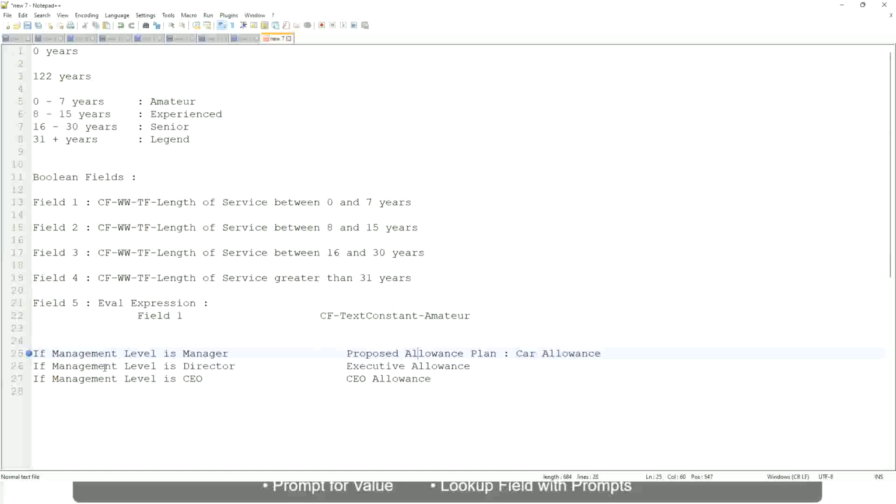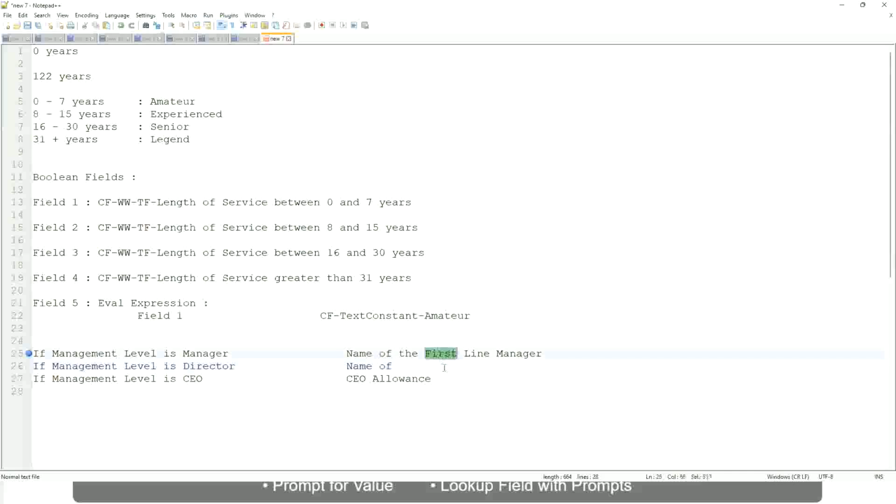Okay, forget about this. If the management level is manager, return first line manager, I mean name of the first line manager. If it is director, name of... oh sorry, I'm getting it all wrong.